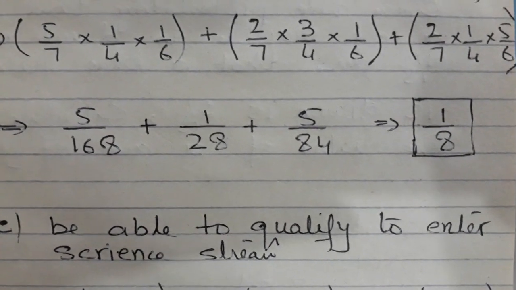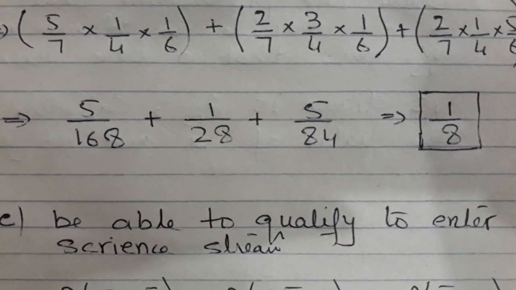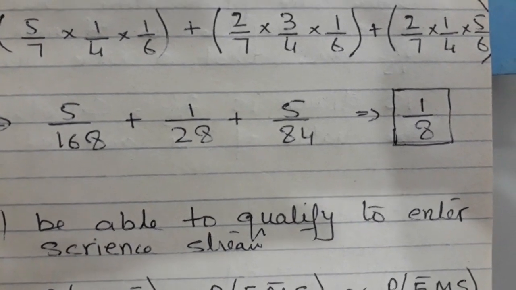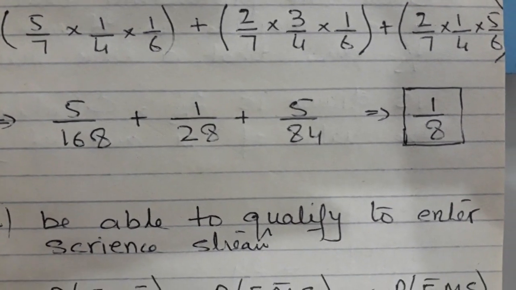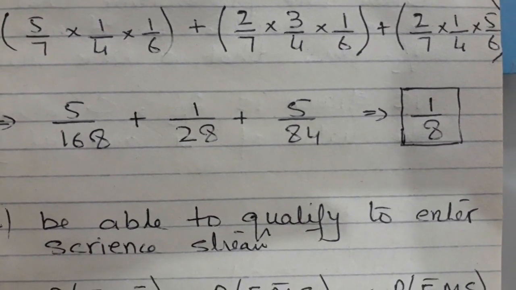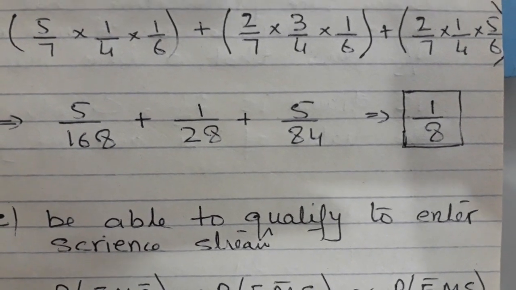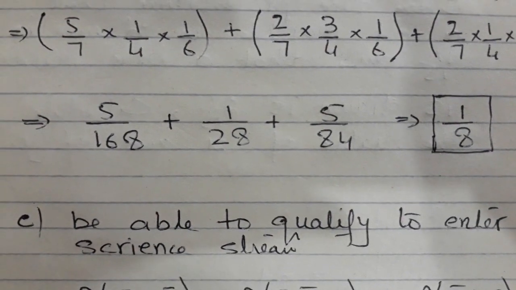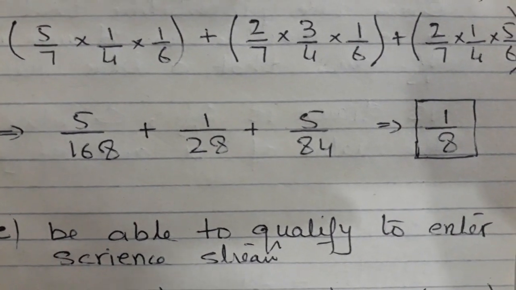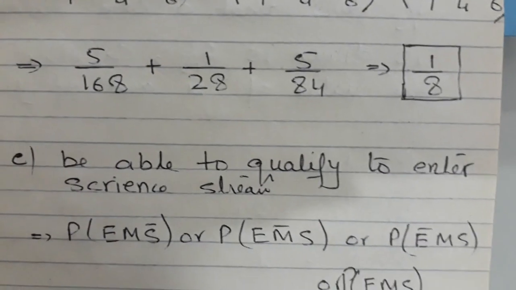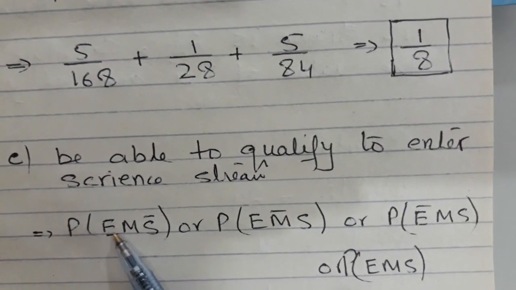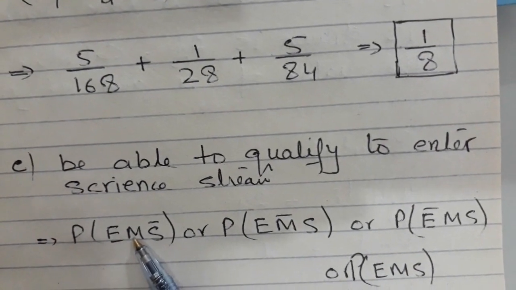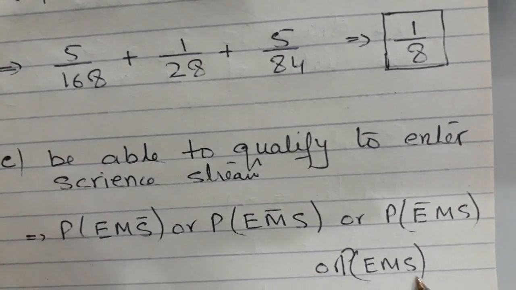So now you tell me, which probabilities do you think we will calculate? Do you remember what was the criteria to be able to enter the science stream? Yes, at least 2 distinctions. Now at least means he may get distinction in all 3 subjects as well. So now we will consider 4 cases. In 2 subjects he is getting distinction, or in all 3.